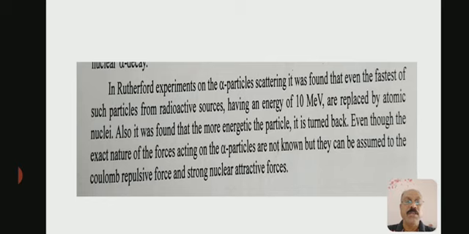Also, it was found that the more energetic the particle, the more it is turned back. Even though the exact nature of the forces acting on the alpha particle is not known, they can be assumed to be Coulomb repulsive force and strong nuclear attractive forces.